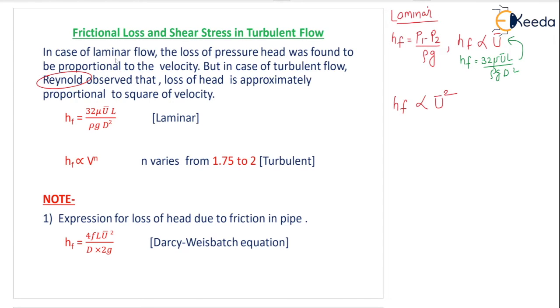So in this line it is written the same thing. In case of laminar flow, the loss of pressure head was found to be proportional to velocity. But in case of turbulent flow, the loss of head is approximately proportional to the square of velocity. Sometimes you will see HF proportional to u to the power n, where n changes from 1.75 to 2, and n is equal to 2 when the flow is turbulent.